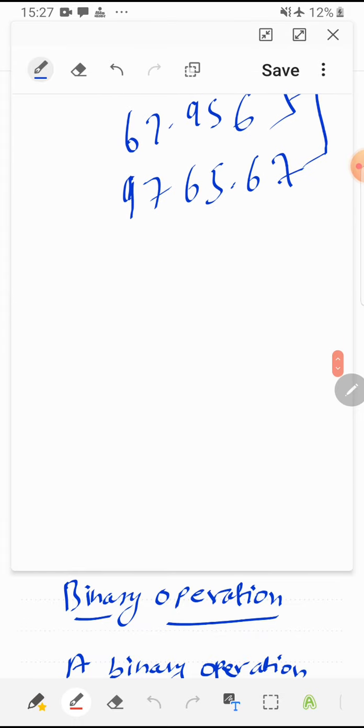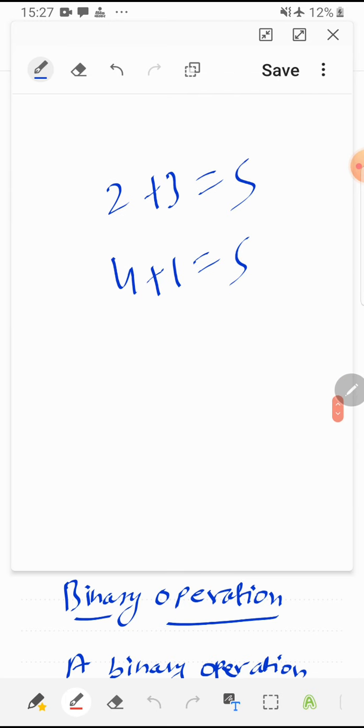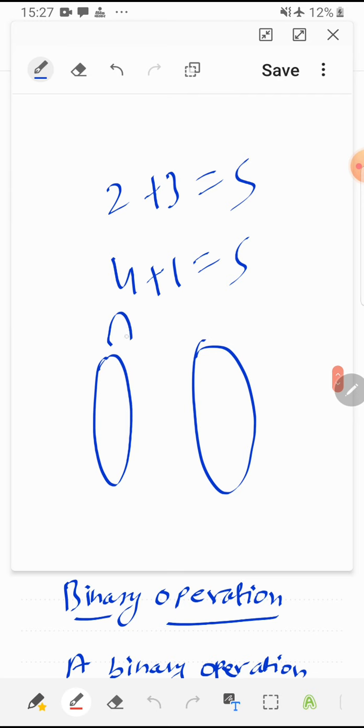Now when we add 2 numbers, is the answer unique? Answer is yes. 2 plus 3 is 5. Now some students say, sir, 4 plus 1 is also 5. So my question is that it's okay, 5 is result of 2 pairs, but that is allowed in function. For example, in function 2 or more numbers may have the same image.